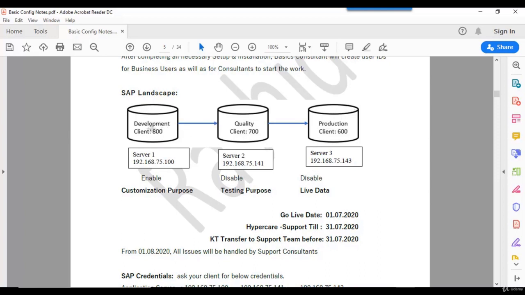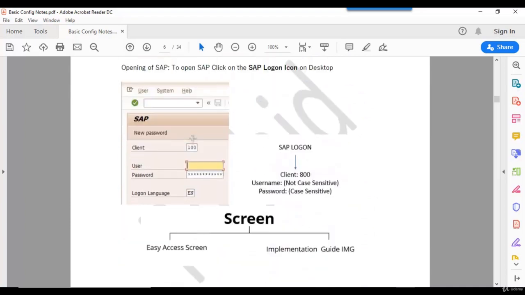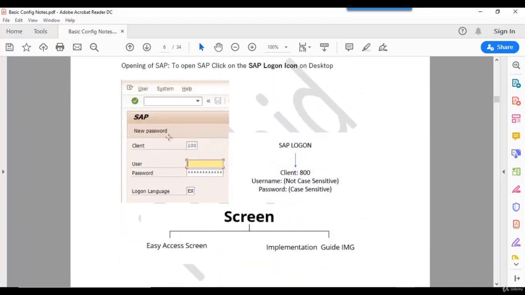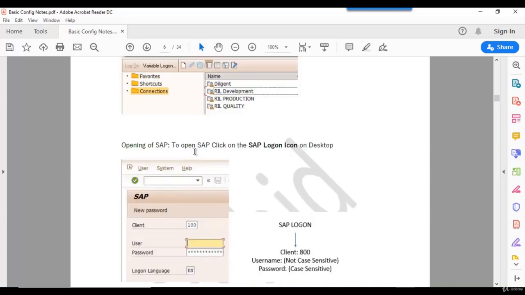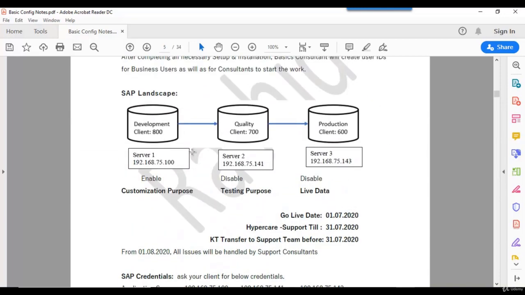This is the concept of clients. Again, these clients have a unique number. For example, here the client is 800, here the client is 700, here the client is 600. Why do we need these different numbers? Because at the time of login, on this login screen, we have to input the client number, whether you are logging into the development client, quality client or production client. That is the importance of the client.